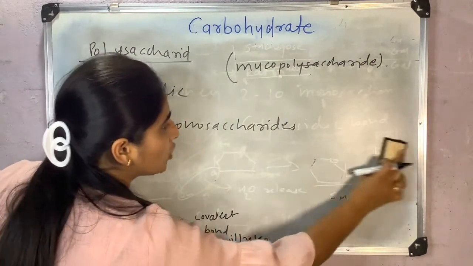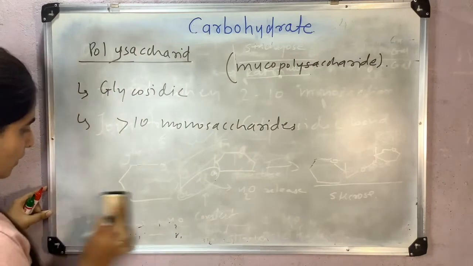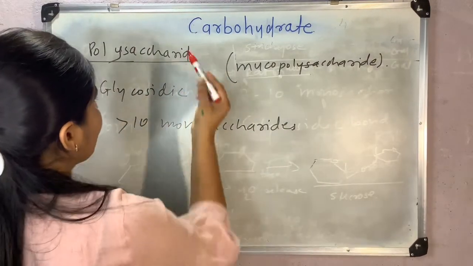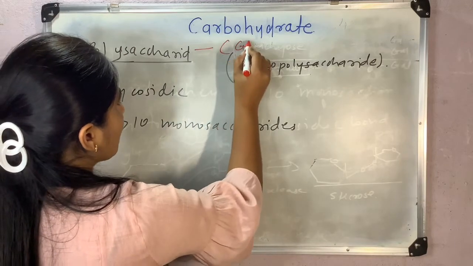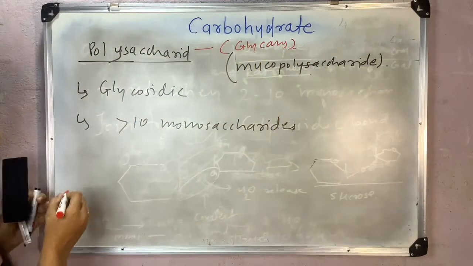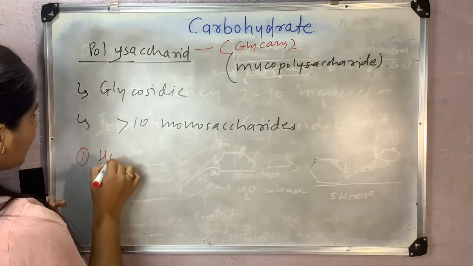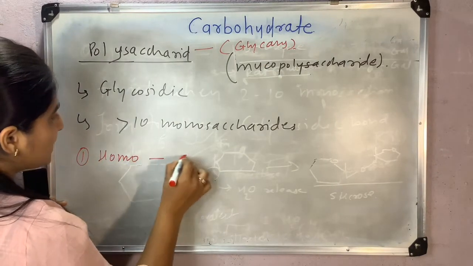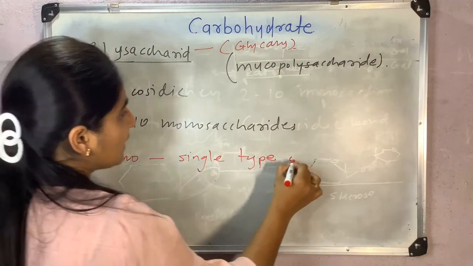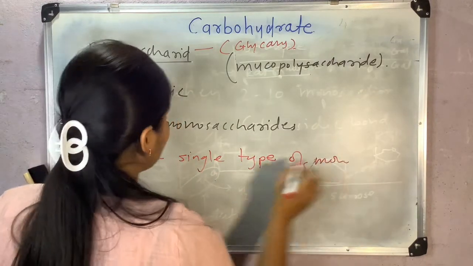There are two types of polysaccharides. Actually, polysaccharides are also known as glycans. First is homoglycan, where a single type of monosaccharide is present.